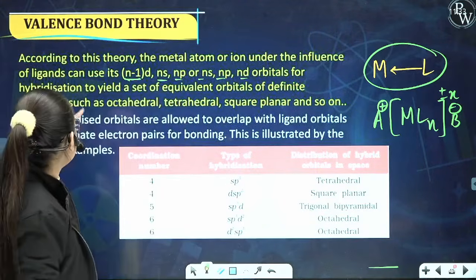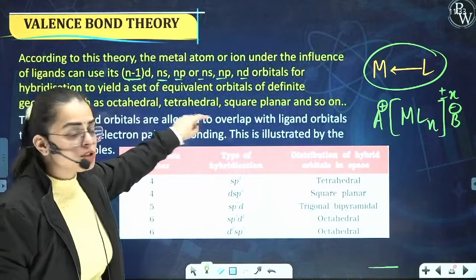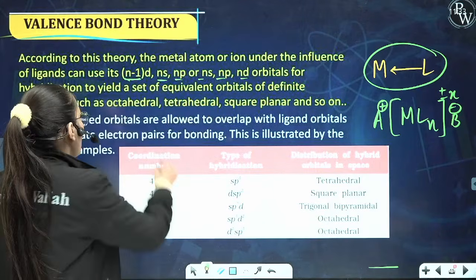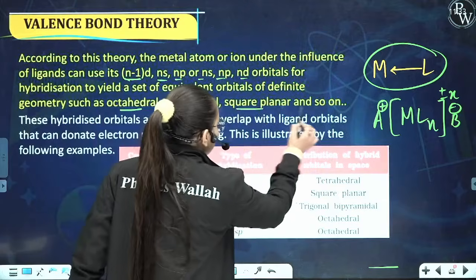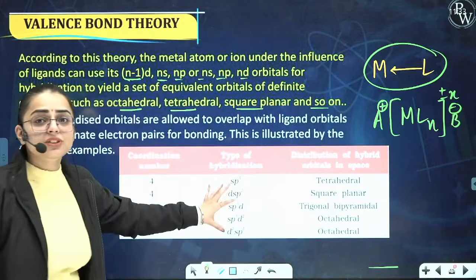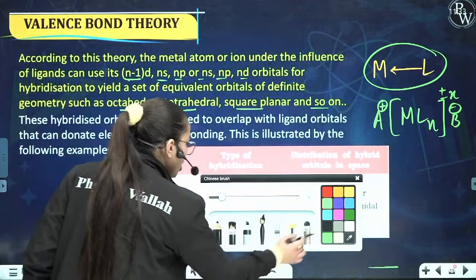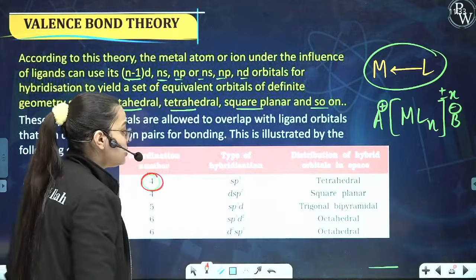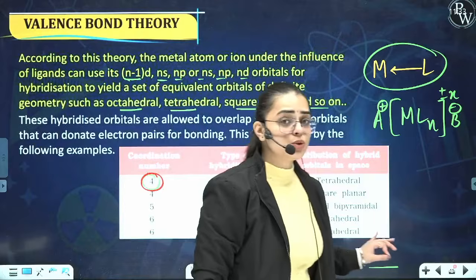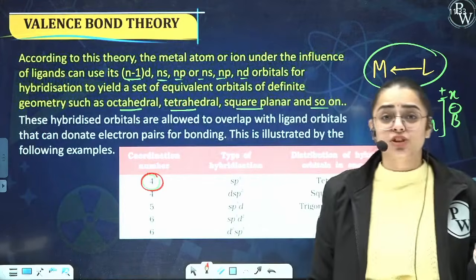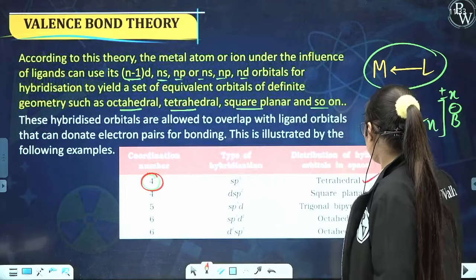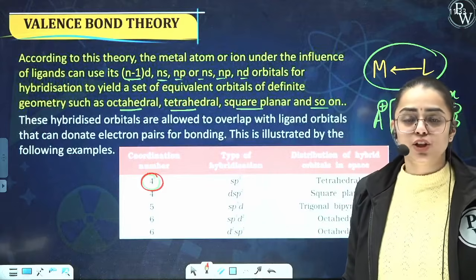Now see, to yield a set of equivalent orbitals of definite geometry such as octahedral, tetrahedral, square planar and so on. So you shall observe these geometries over here. If you see the coordination number comes out to be 4, students, the type of hybridization that you shall observe will be sp3, and yes ma'am, it will show a tetrahedral geometry.